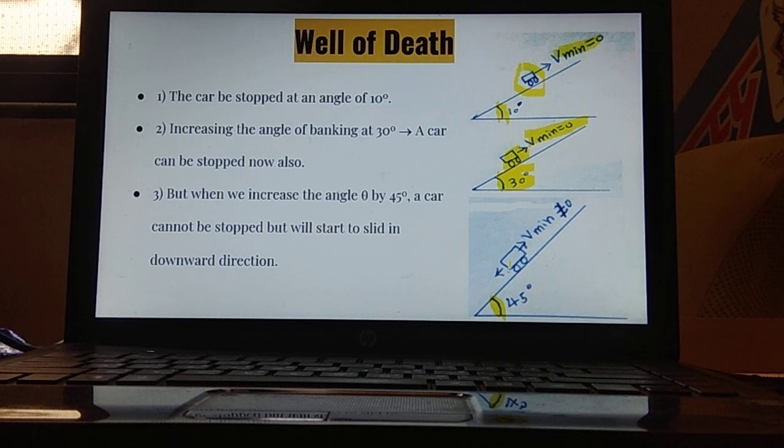The vehicle will just start moving in a backward direction. What does it state to us? That V min equal to 0 is not possible in this case. The vehicle cannot rest at an angle of 45 degree.